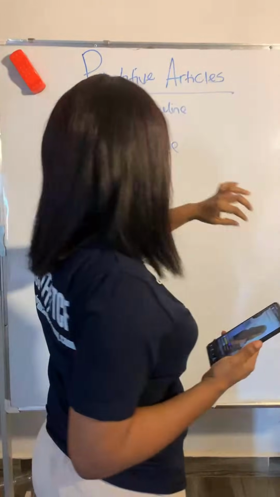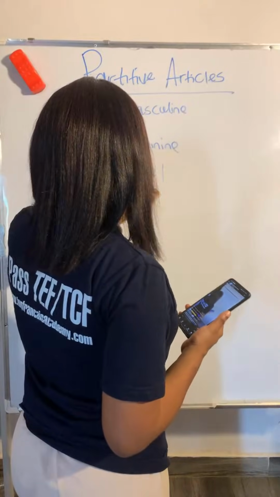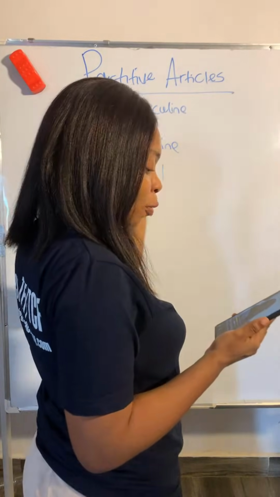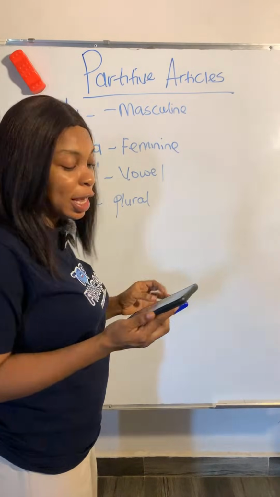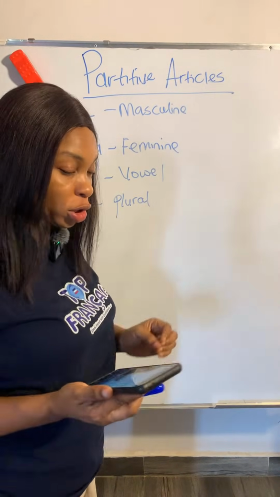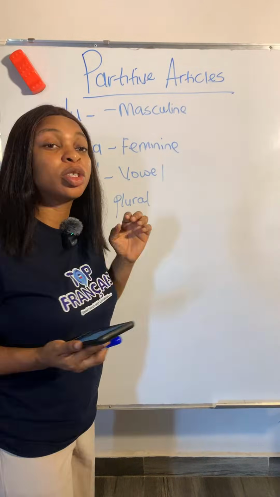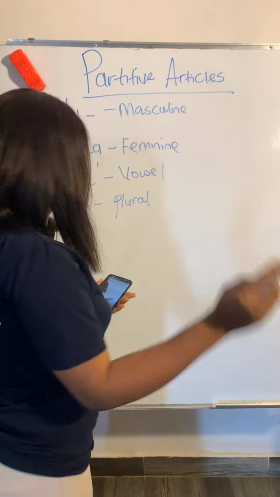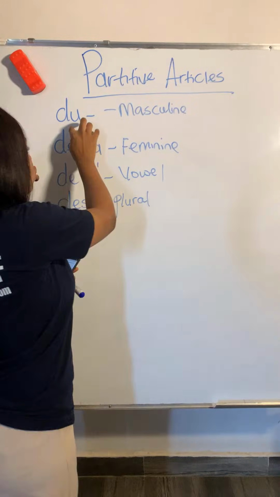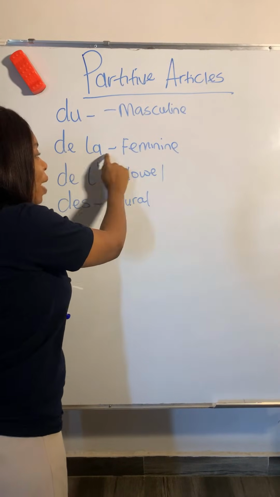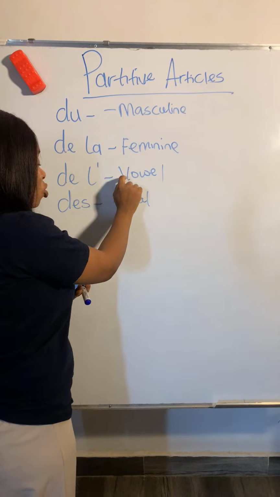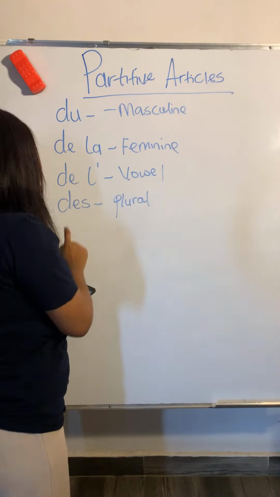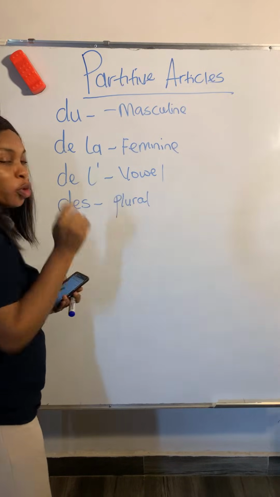Okay, so now the partitive article for the masculine, the feminine, the vowel, and the plural. That is what we want to look at today. It applies mostly when talking about food. Don't forget, we use du for masculine, de la for feminine, de l' apostrophe for both masculine and feminine that begin with a vowel, and we use des for plural.